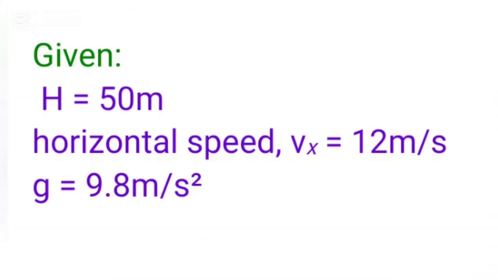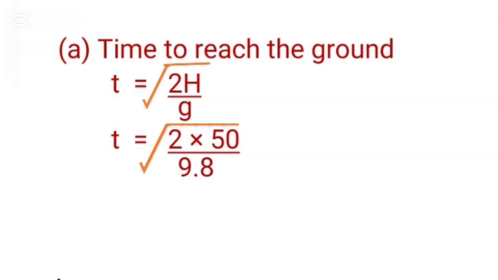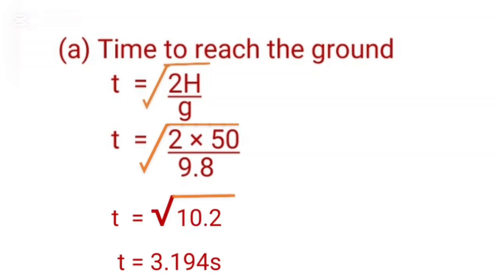Given height h is equal to 50 meters, horizontal velocity ux is equal to 12 meters per second, acceleration due to gravity g is equal to 9.8 meters per second squared. a. The time to reach the ground t is equal to the square root of 2h over g. Substituting in our values, t is equal to the square root of 2 times 50 over 9.8. t will be equal to the square root of 10.2. t is equal to 3.194 seconds.